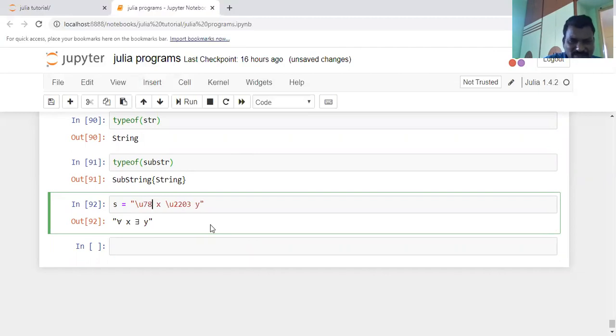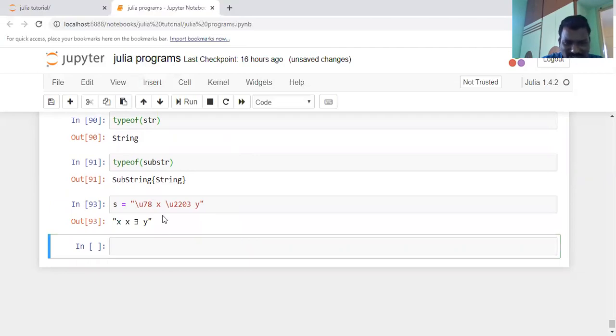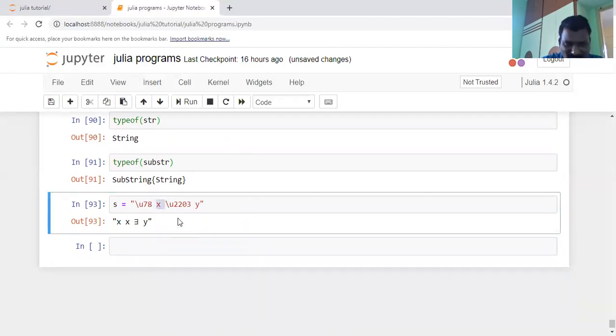Previously I explained that 78 is the value x, and again I am taking the x value. The Unicode of 2203 is there exists, a special character. 2200 is for all. This particular Unicode value represents the there exists symbol. That means you will write the there exists symbol by using this type of Unicode string.